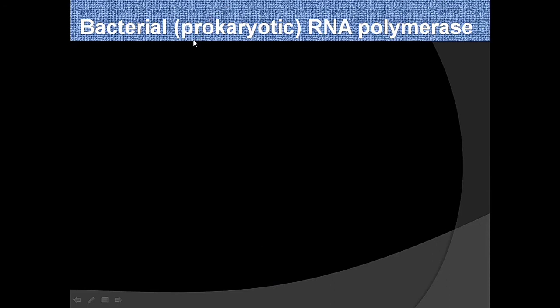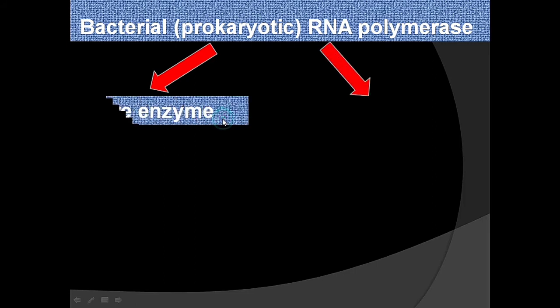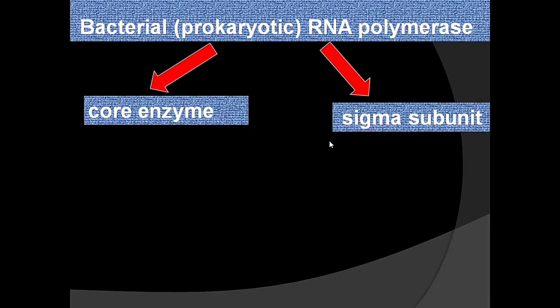Bacterial RNA polymerase, or prokaryotic RNA polymerase, has two components. They are the core enzyme and the sigma subunit. The core enzyme is an important part. It includes beta prime, beta and alpha.